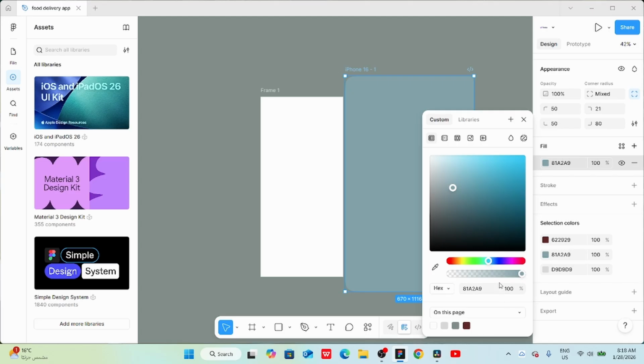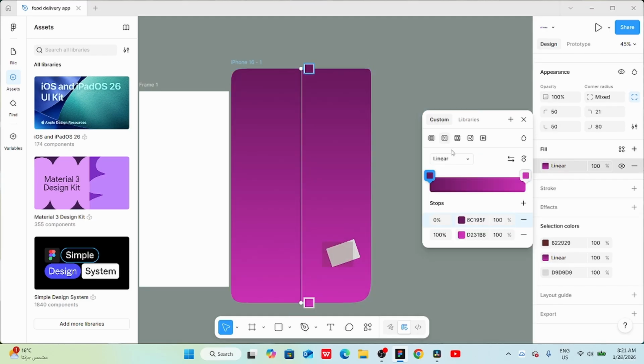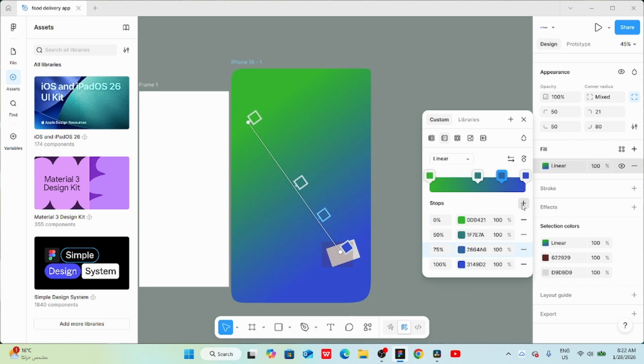If you want to add more than one color to your design element and make it look more beautiful and professional, you need to use a gradient. To do that, click on Gradient. Now you can do several things. You can change the gradient position, choose different colors, and add as many colors as you like.